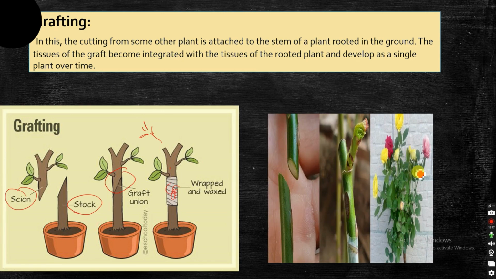Okay, you can see, if you want to see multiple colors in a rose plant, you can go for grafting, where you cut a yellow color rose plant and put it in a white or a pink color rose plant. You can see multiple color roses, like white, pink, as well as yellow color in the same rose plant. So that can be done through grafting.